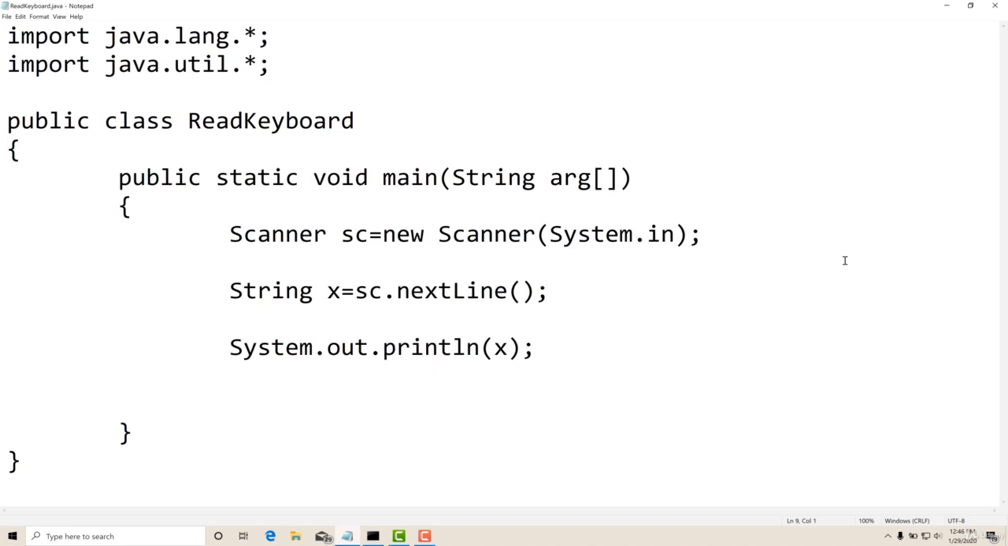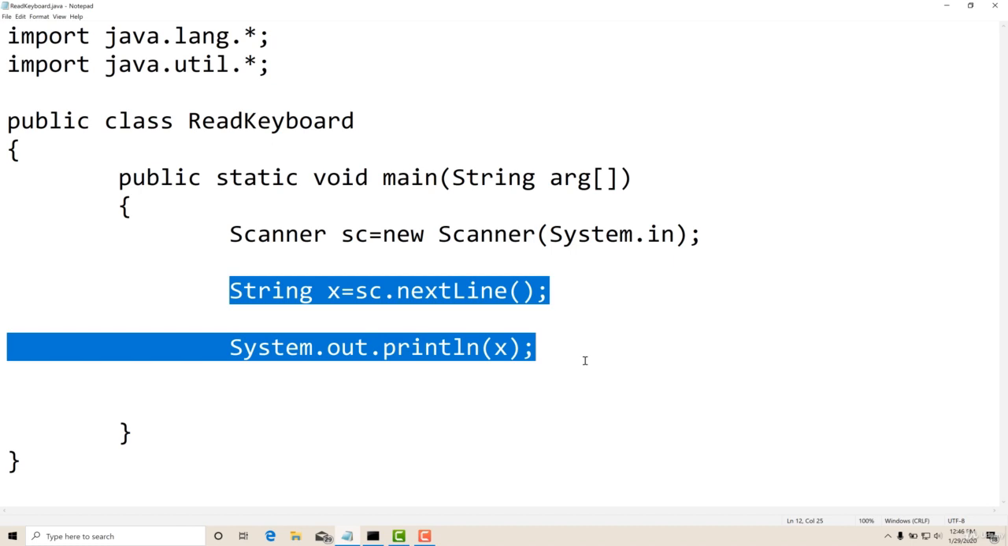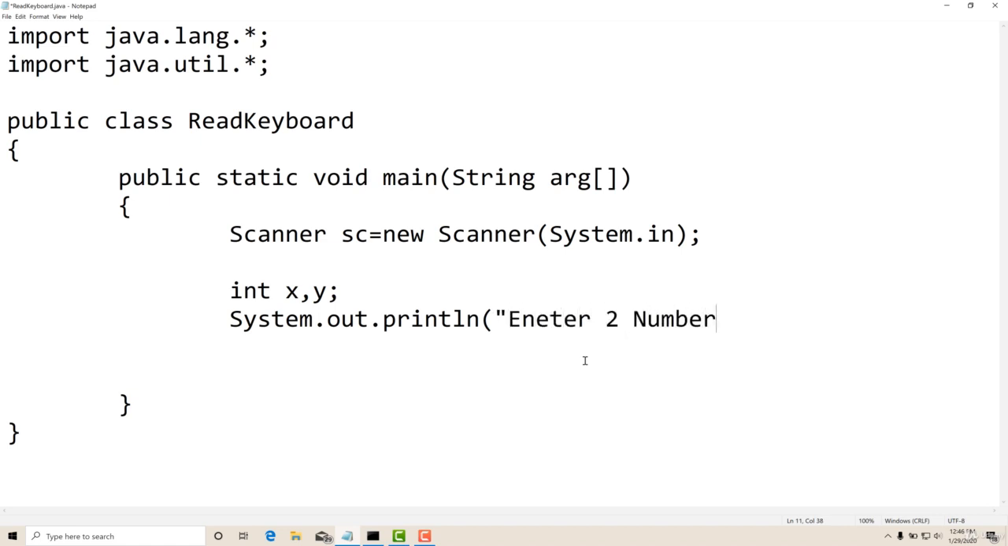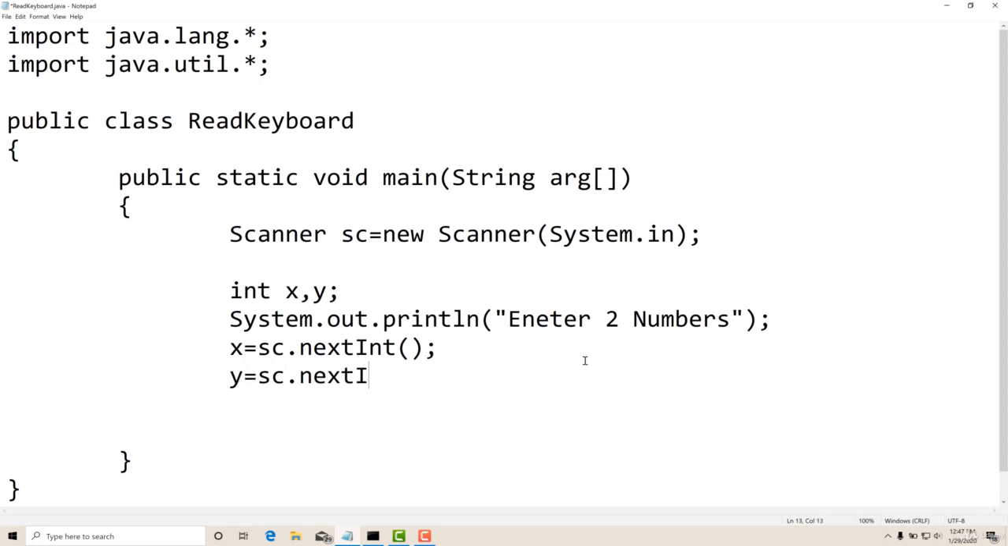Now let us go back to the program. I will write one program for adding 2 numbers as I have discussed on whiteboard. So I'll quickly write the program. Integer x and y. I have declared 2 variables. Now I will say enter 2 numbers. Println enter 2 numbers. This will give a message on the screen. It prompts the user to enter numbers. So x assign sc dot next int. So this will read an integer value into x, and y assign sc dot next int. This will read another integer value in y.